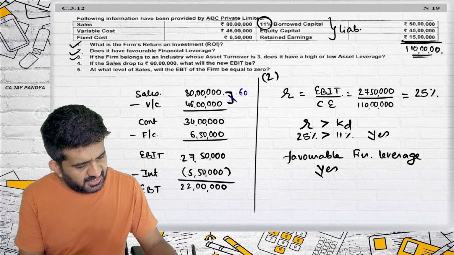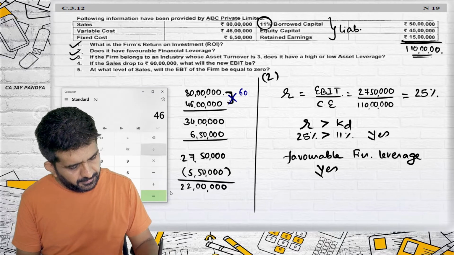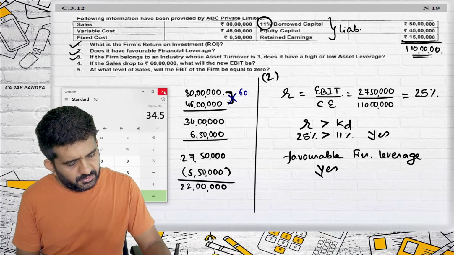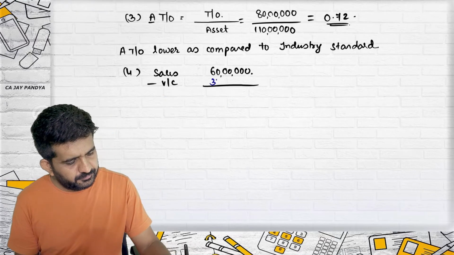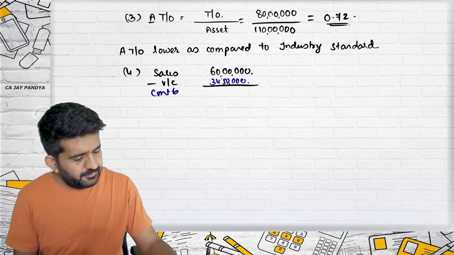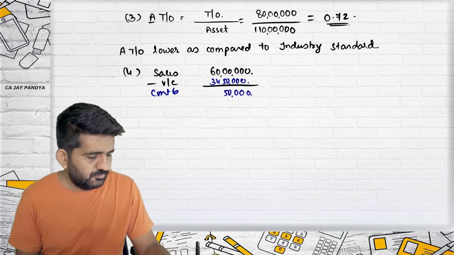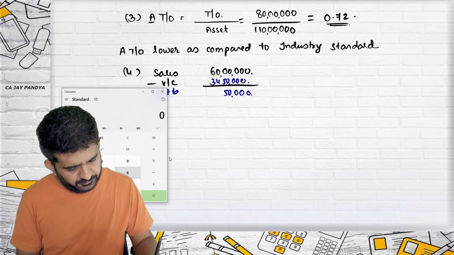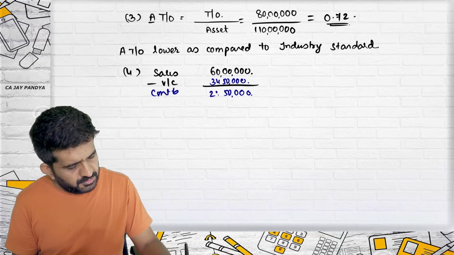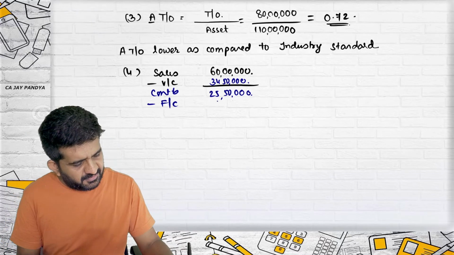Suppose this was 60 lakhs, what will be the variable cost? It is 46 multiplied by 60 divided by 80, which is 34,50,000. This will be my contribution, 25,50,000, minus fixed cost. Fixed cost is going to remain the same, 6,50,000.